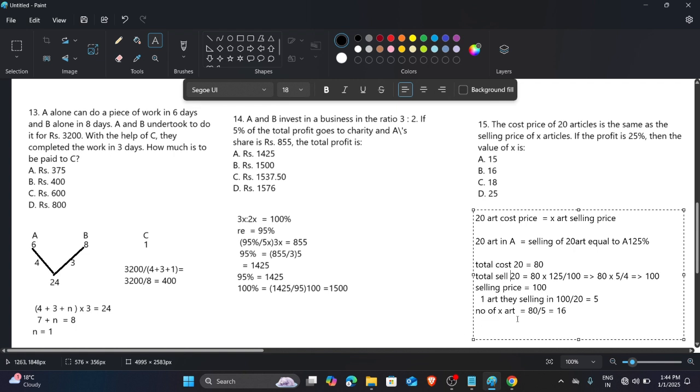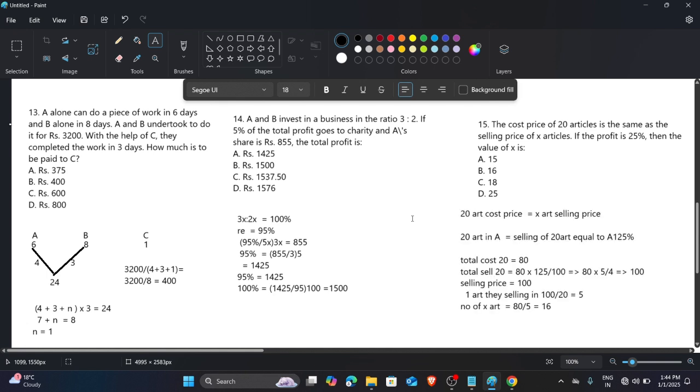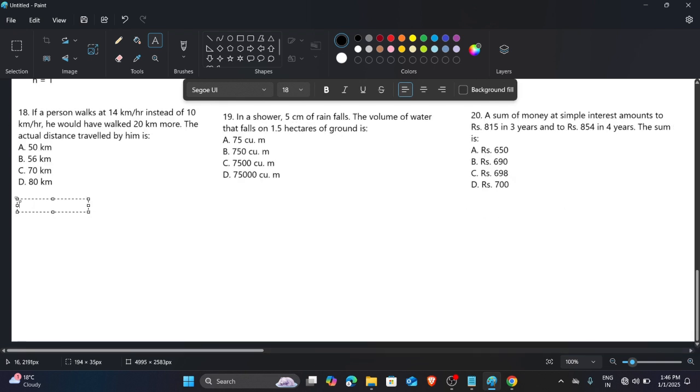Now for the number of articles they buy for 80 rupees: according to the question, the cost price of the articles is 80, which is the same as the selling price of the X articles. So in 80 rupees they sell X articles, and a single article sells for 5. We divide 80 by 5 and get 16. 16 is the answer. I think now you understand because I explained everything. Okay, thank you.